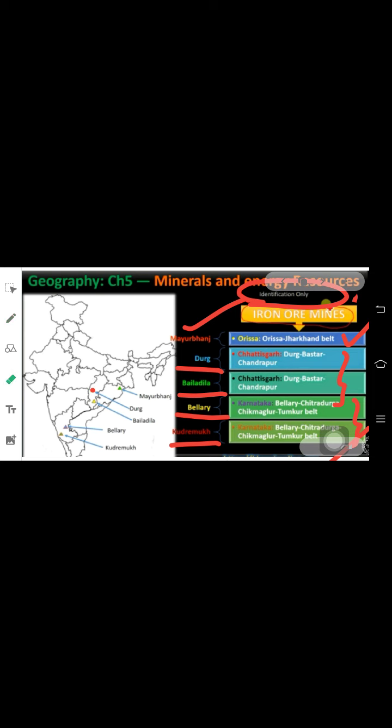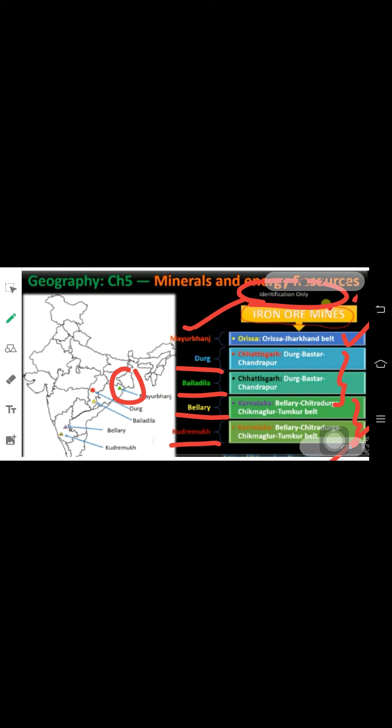Then we talk about Mayurbhanj. Mayurbhanj is exactly in Orissa, in the north of Orissa, just to the east corner, the eastmost side or northeast you can say. Mayurbhanj is in the northeast of Orissa. Durg we have done. It is in the Chhattisgarh state.